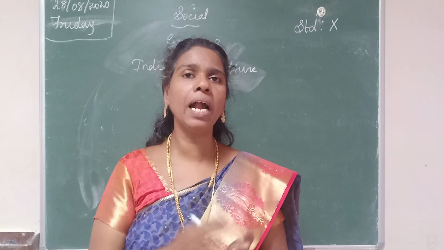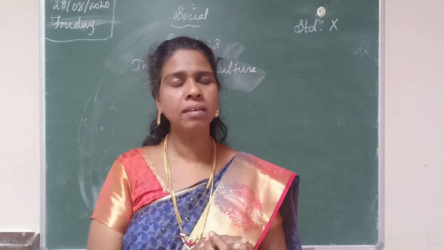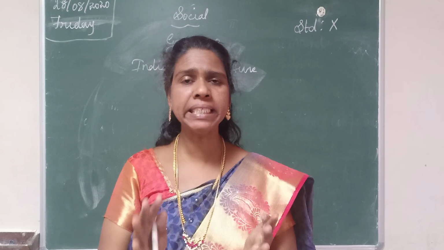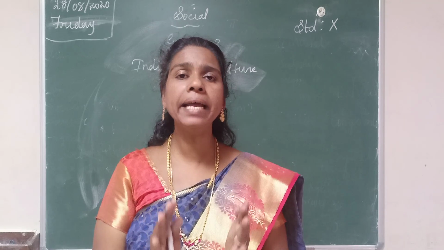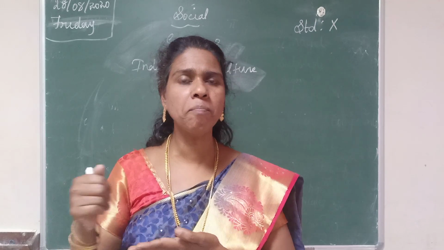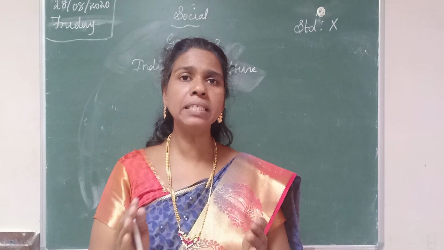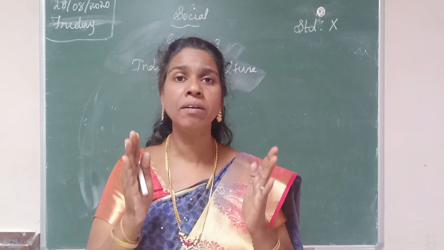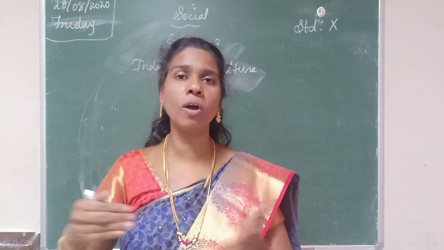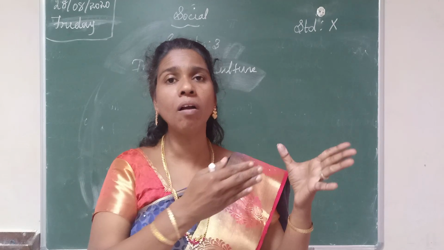Then secondly we learned about cash crops. The major cash crops are sugarcane, cotton, jute, oil seeds, etc. Then thirdly we learned about plantation crops. What are plantation crops? Tea, coffee, rubber and spices. Then finally we learned about horticulture. Horticulture refers to the cultivation of flowers, vegetables and fruits. All these crops are cultivated in India. India is the largest producer of these crops.